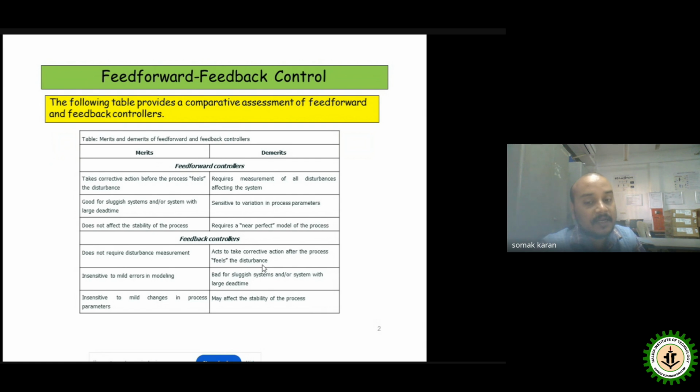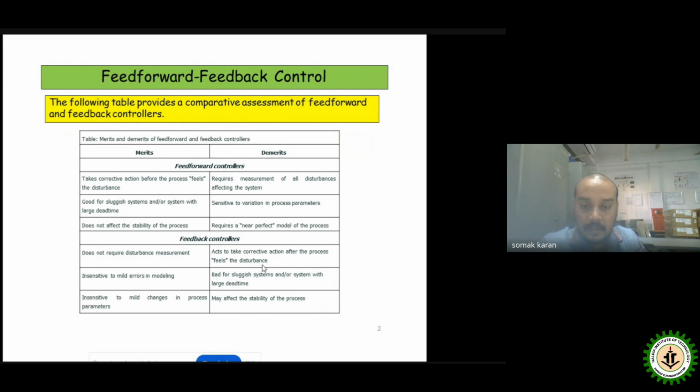It acts to take the corrective action after the process feels the disturbance. So the demerit we have already talked about, because it is known as compensatory in nature. It is evidently proved that whatever the disturbance has been given into the particular process will be felt, and only after that the disturbance incorporated into the process is the action taken.